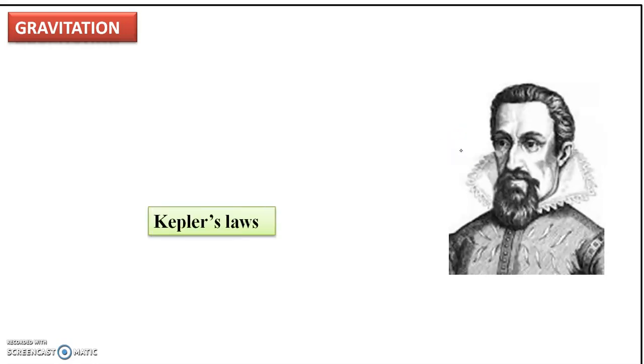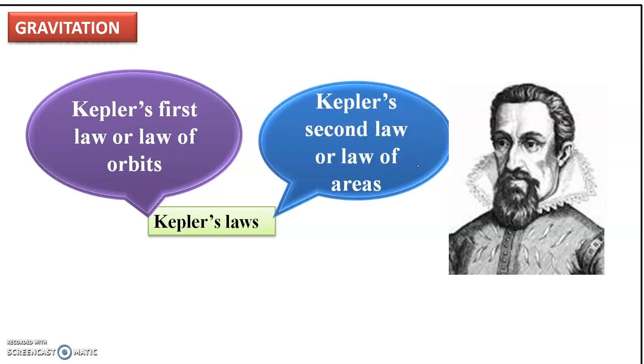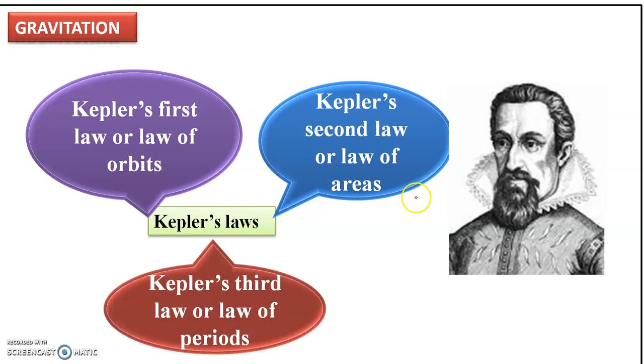Kepler's laws. Kepler introduced 3 laws for the planetary motion. Kepler's first law, called law of orbits. Second law, also called law of areas. Kepler's third law, also called law of periods.